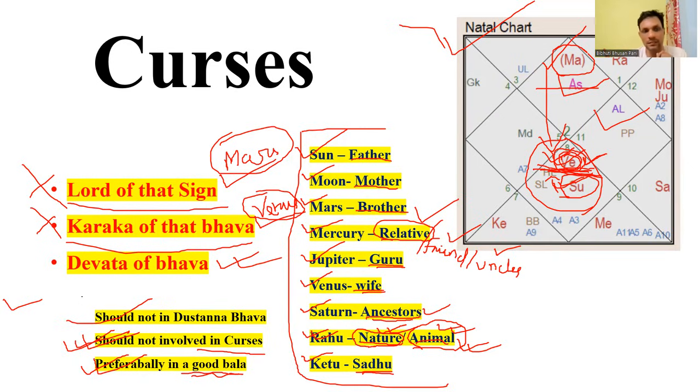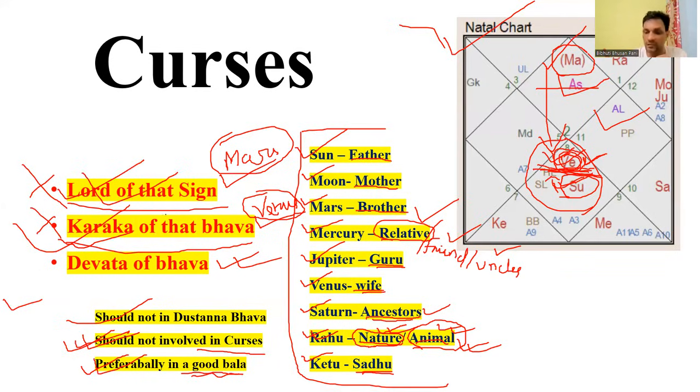So the third condition is that if they are not in Dushtana and not involved in any kind of curses, then they must have good bala. Let us discuss this Mars and the Karaka. What if the Lord of the sign is helping the planet get out of the curse, and what if the Karaka is helping the planet get out of the curse?